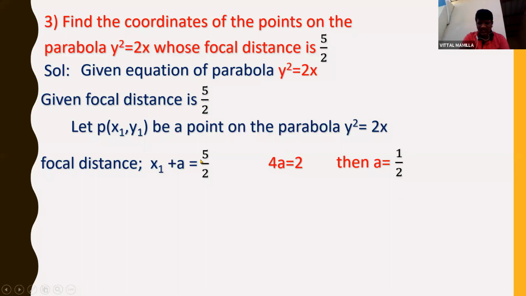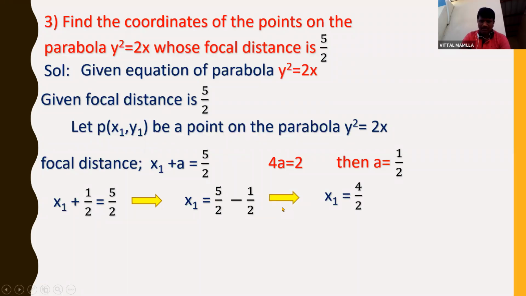So x1 plus a is equal to 5 by 2, and a is 1 by 2, so x1 plus 1 by 2 is equal to 5 by 2. That is x1 is equal to 5 by 2 minus 1 by 2, which is 4 by 2, so x1 is equal to 2. Till here we understand that the given focal distance is 5 by 2. I substituted the a value from the given parabola and I got the x1 value as 2.